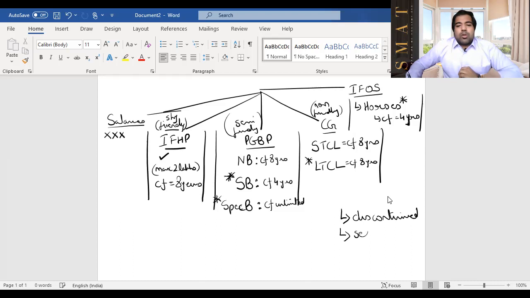Also, there is a sequence of carry forward and set off of loss. What is the sequence, guys? First thing is current year expenses, etc. So let's say I have a profit of 1,000 rupees this year. This is my income of 1,000 rupees. I have a carry forward loss of, let's say, 80, and I have an unabsorbed depreciation of, let's say, 100.